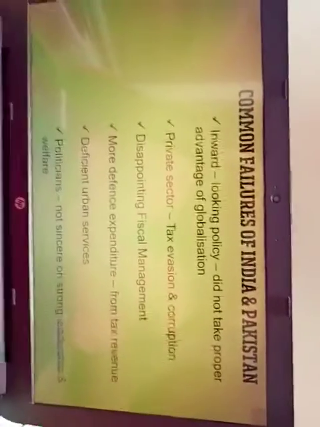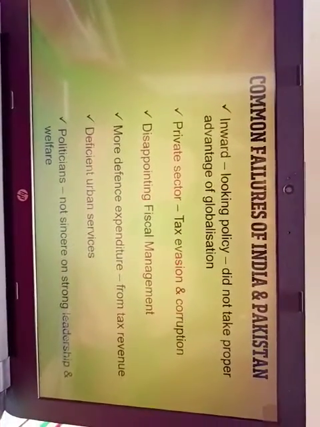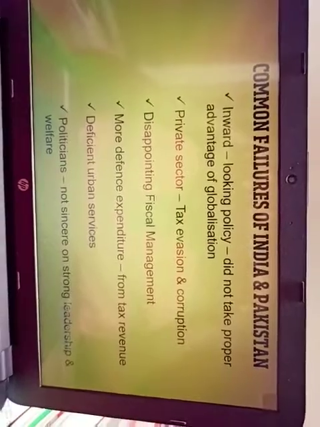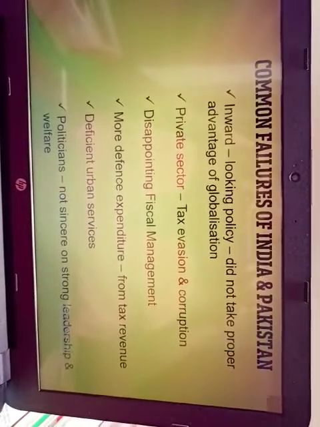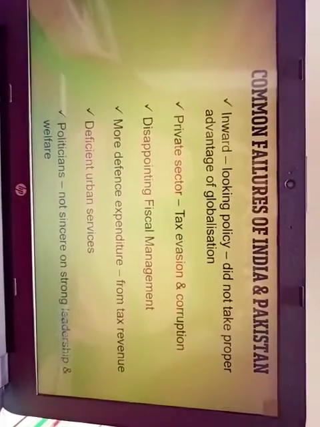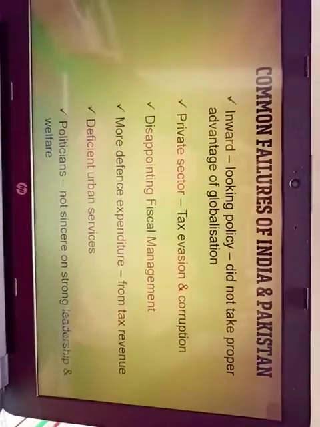Then common failures of India and Pakistan. Both followed an inward-looking policy; that is, they couldn't get the proper advantage of globalization. Then the private sector, tax evasion and corruption. The private sector was most common for tax evasion, that is not paying the tax, and corruption.